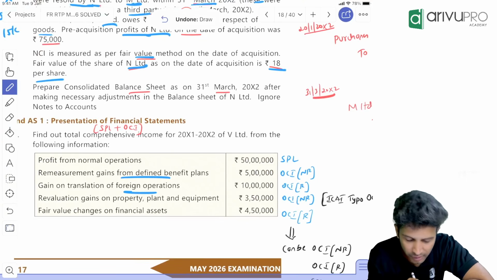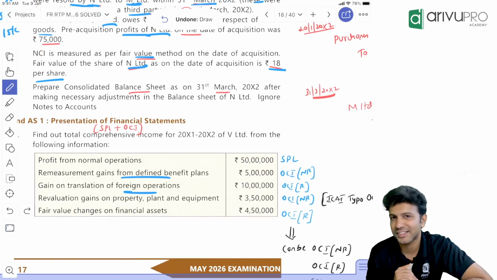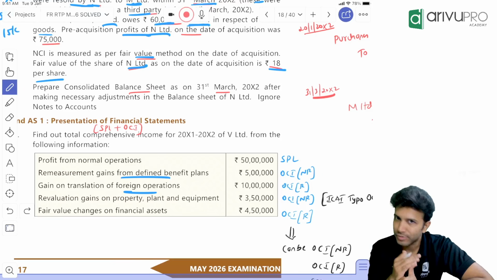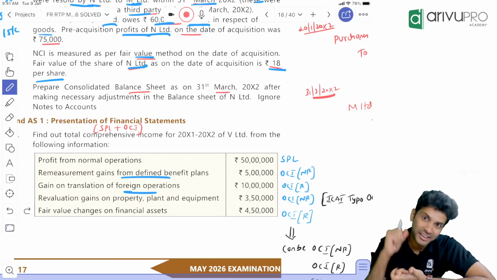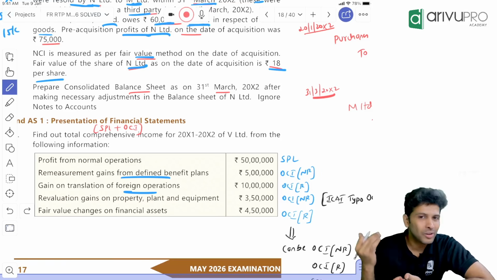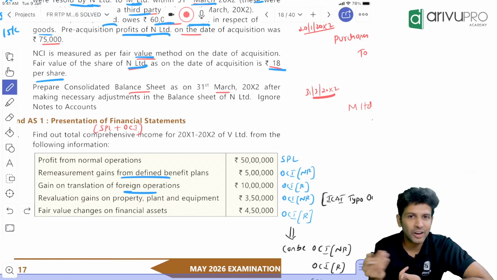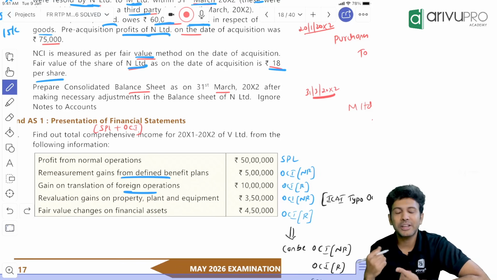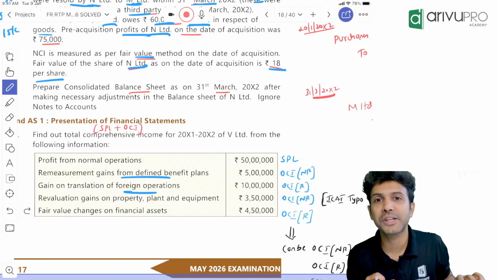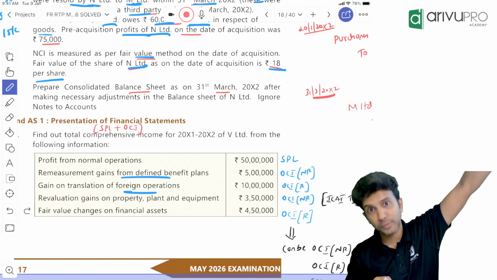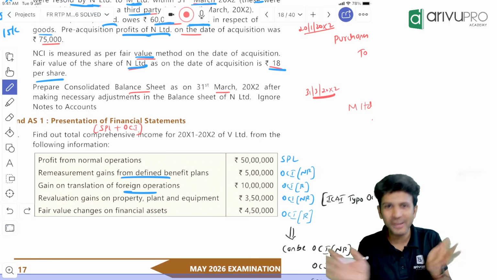Don't worry. Then fair value changes on financial asset. When it comes to changes in a financial asset, the answer could be anything. Because a financial asset can be measured at FVTPL or at FVTOCI, correct? So you have the option. If you measure it at FVTPL, then the gain or loss will go to SPL. A debt financial instrument is an OCI R item. On equity, if you have chosen the irrevocable option of FVTOCI, then it's an OCI NR item.